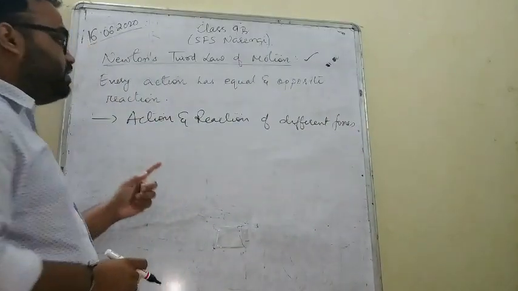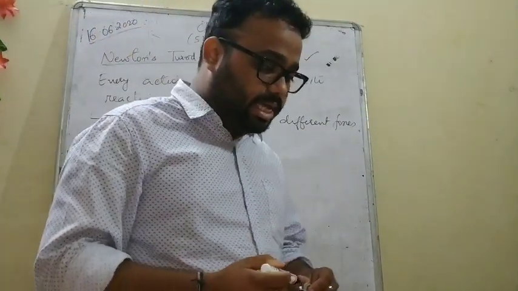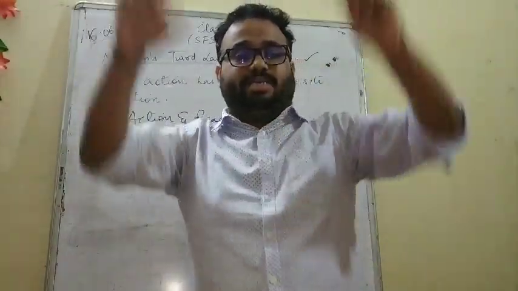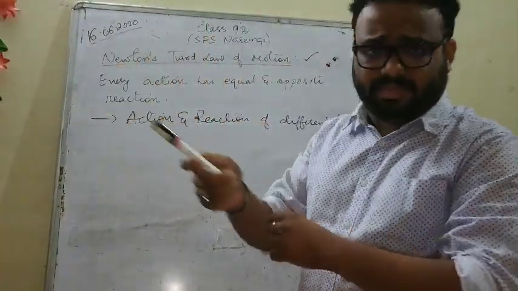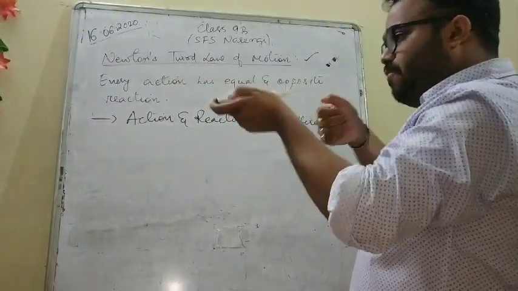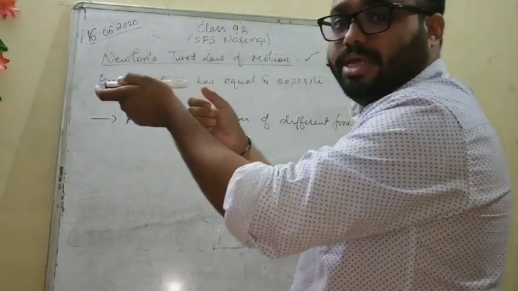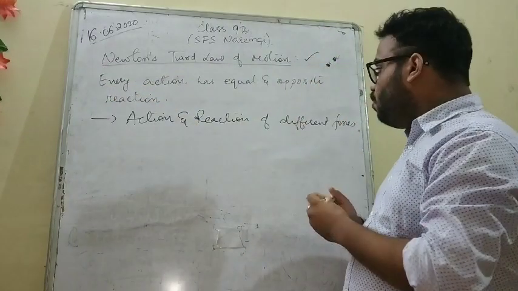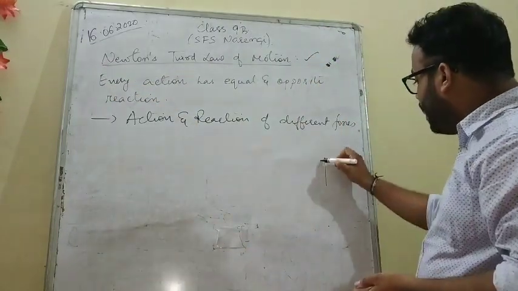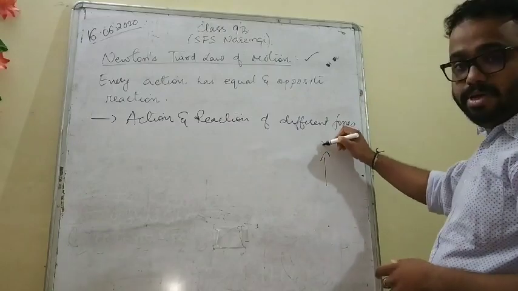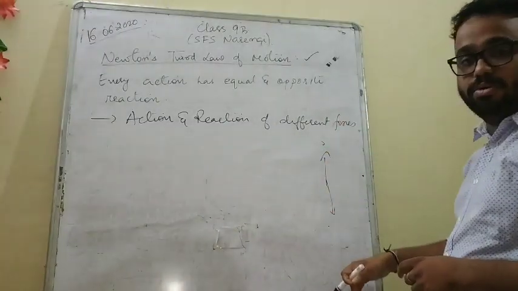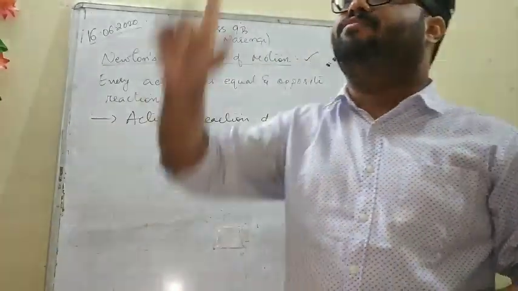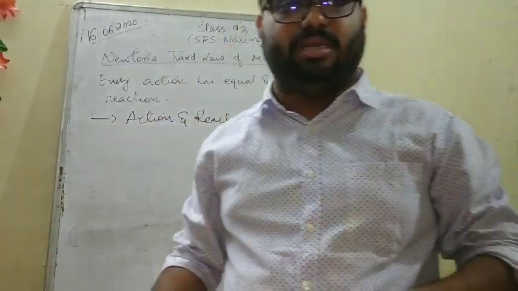The action and reaction are of different forces, which means the magnitude of action may not be equal to the magnitude of reaction. For example, if I take a gun and fire, there is a recoil velocity. I get a recoil velocity towards the backside. Similarly, when a rocket shoots up, all the fuel comes down as heavy gases, and you see great flames of gases. So every action has an equal and opposite reaction.